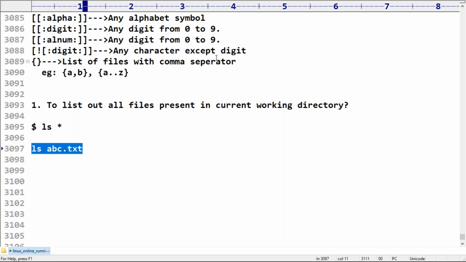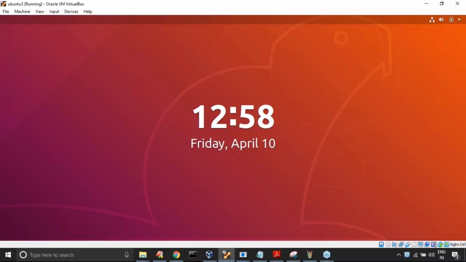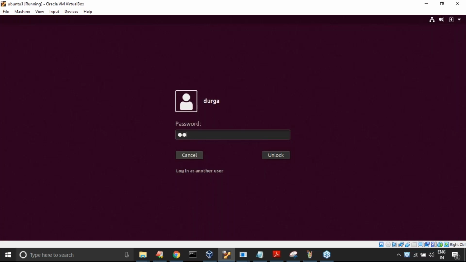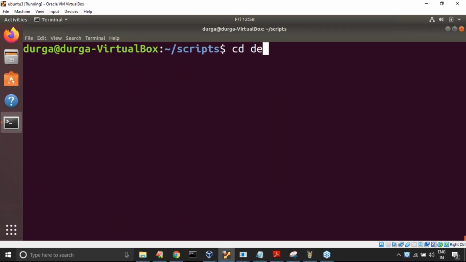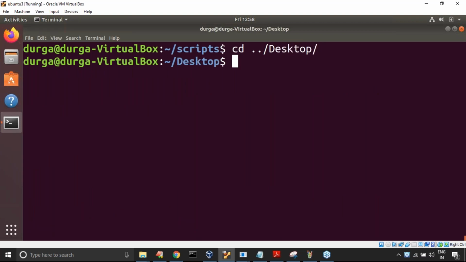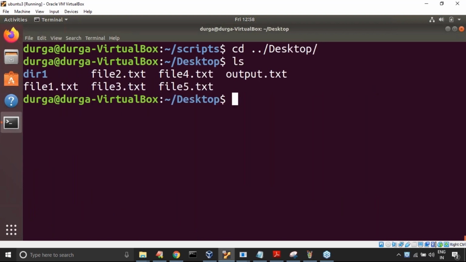Now have a look at this terminology. Let me go to the desktop. Observe that there are some files here.